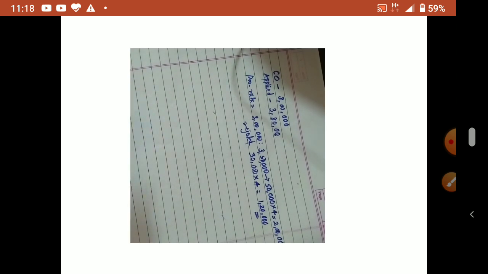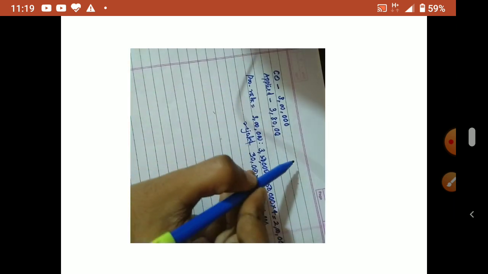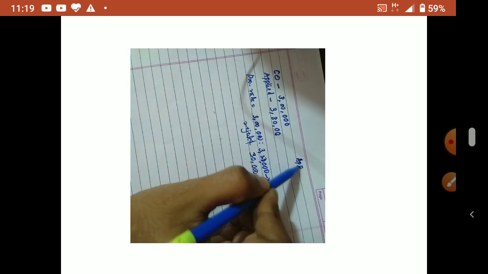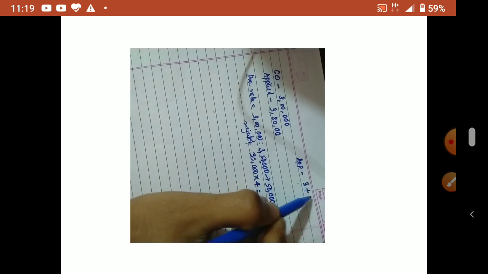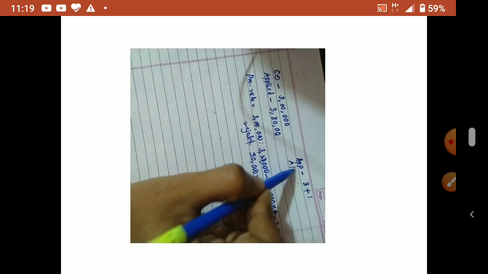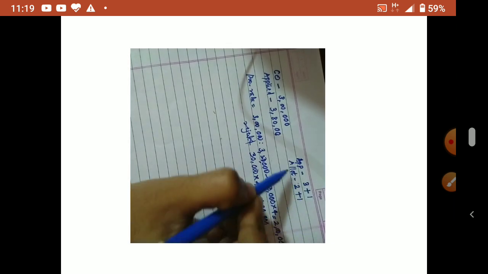So 1,20,000. Now installments, application. I write here. Application how it is 4, that means 3 plus 1 premium. Allotment total 3, that means 2 plus 1 premium.